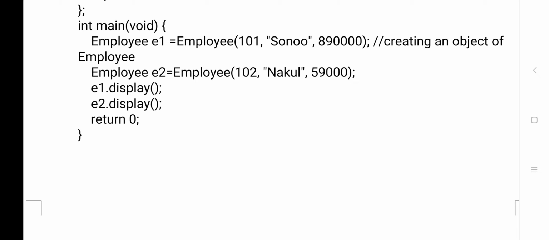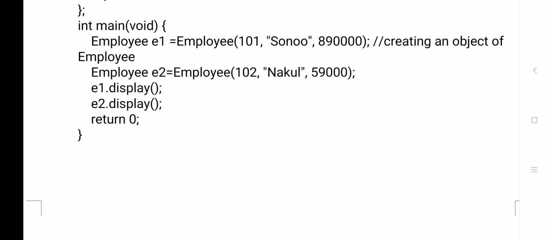Similarly to when a function is called, when the constructor is executing, at that time only you should give the values. Okay, understood? So this is called a parameterized constructor.